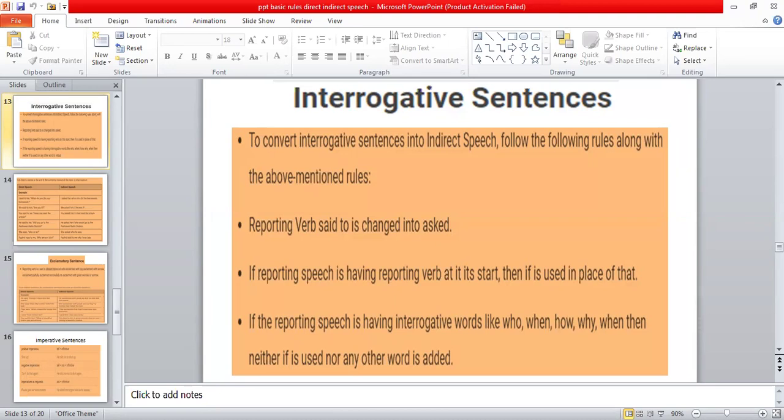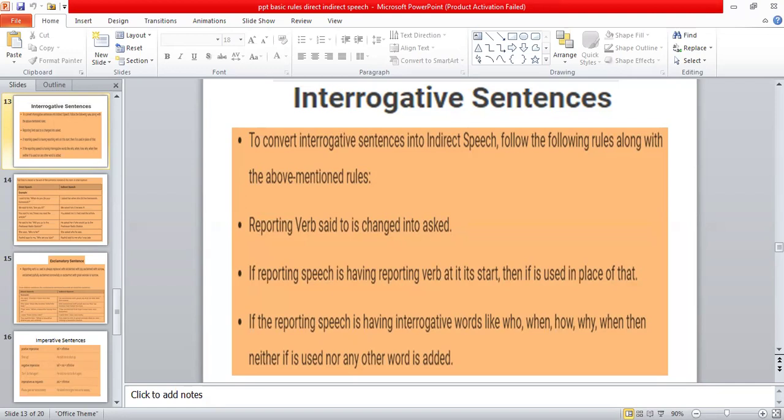So, in the last two lectures, we did the basic rules of direct and indirect speech. And in the last lecture, we did the positive sentences. I told you how to change the positive sentences from direct to indirect speech. And today we are going to follow the rules in order to change the interrogative sentences from direct to indirect speech. So if you carefully follow all the rules when you will be changing the speech of the sentence, it will become very easy for you to change it without making any mistake at all. So let's start with the lecture.